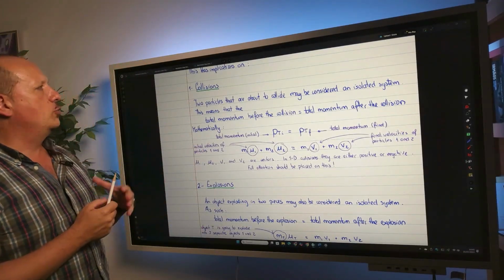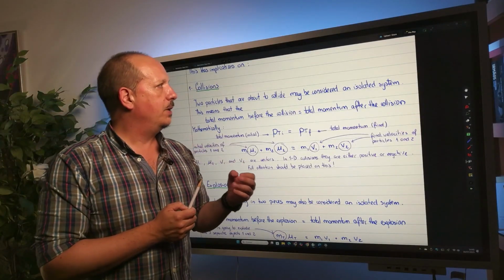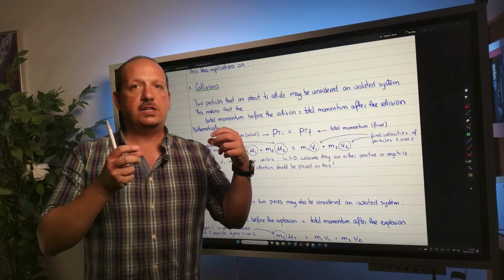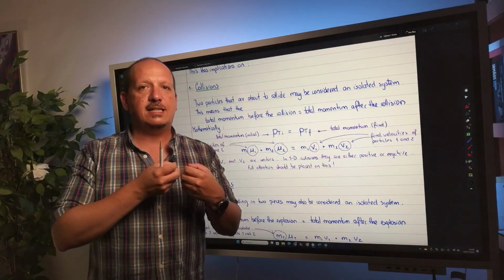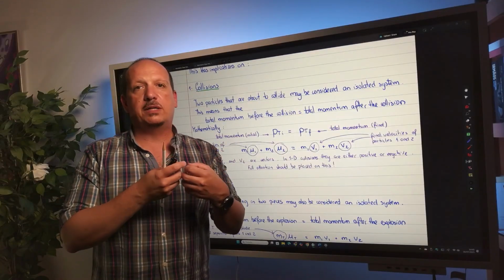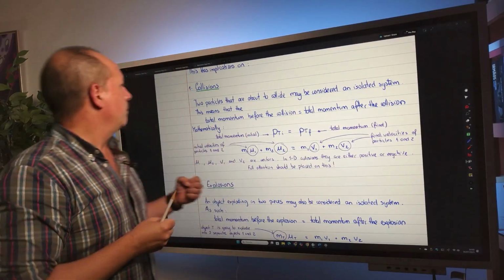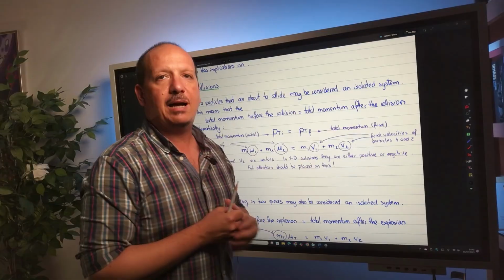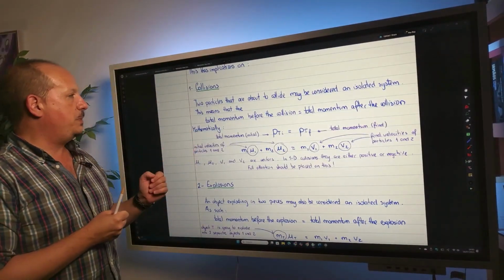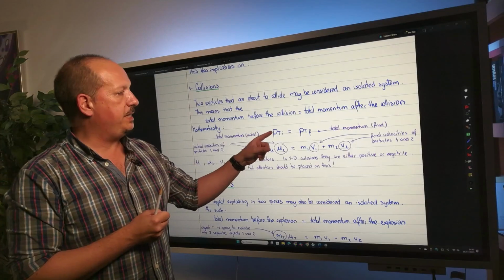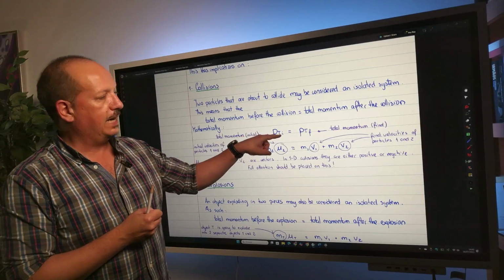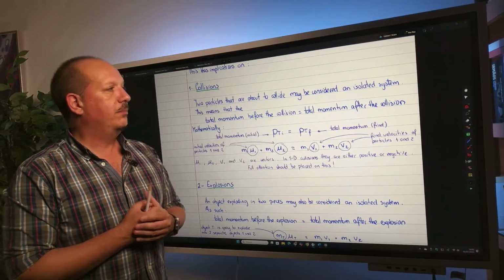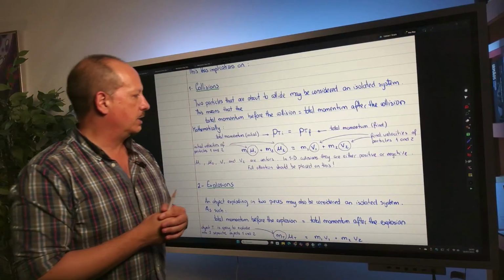So let's imagine that you have two particles that are about to collide. And if that's the case, they may be considered an isolated system. Again, think of these two particles as the only thing that exists. There are no interactions between these particles and anything else. This means that the total momentum before the collision is going to be equal to the total momentum after the collision. Mathematically speaking, you can represent it like this: PTI, the total momentum, I for initial, equals PTF, the total momentum, F for final, after the collision.